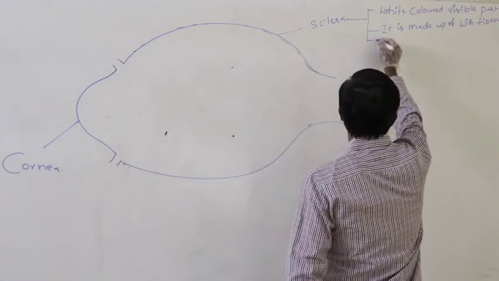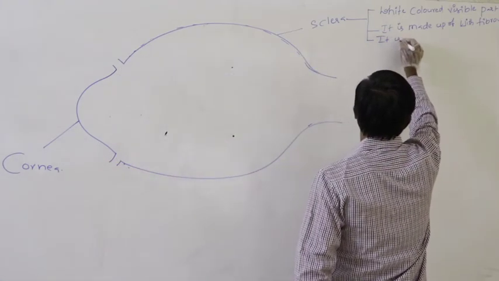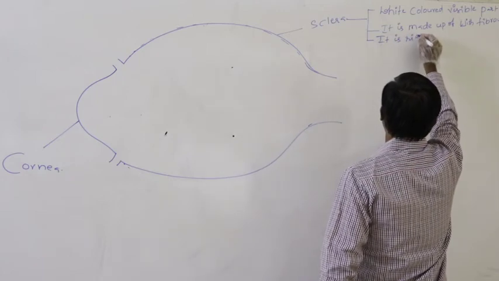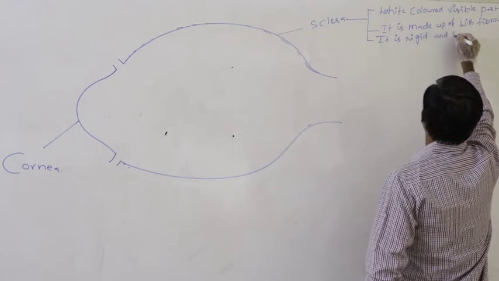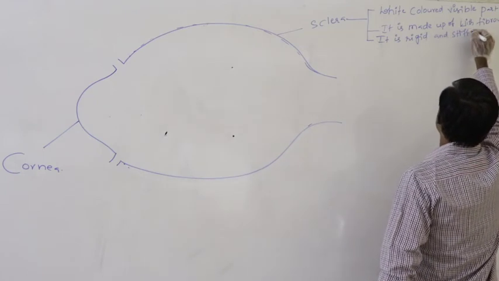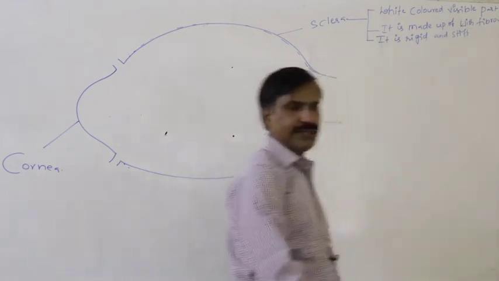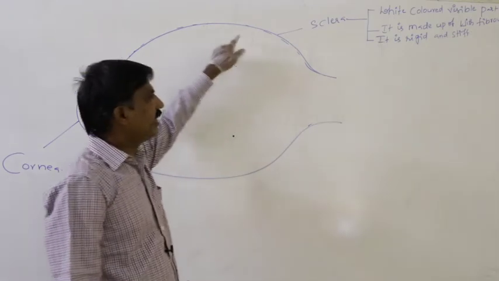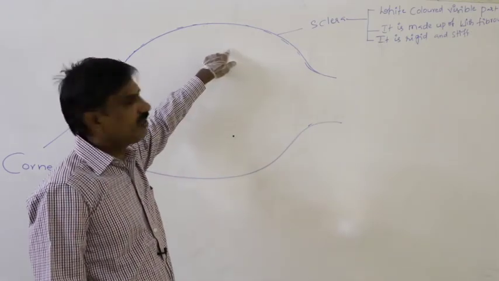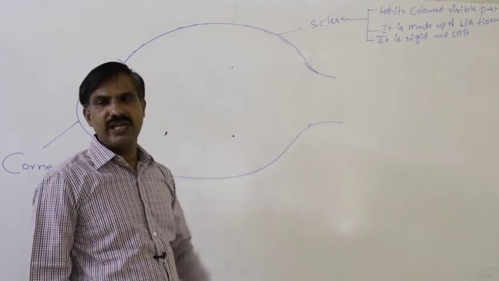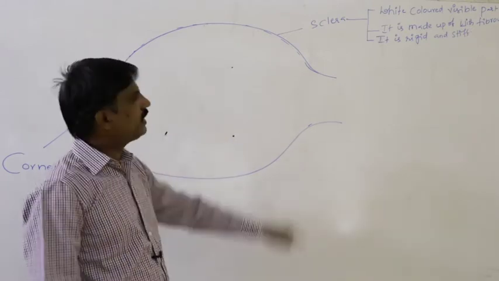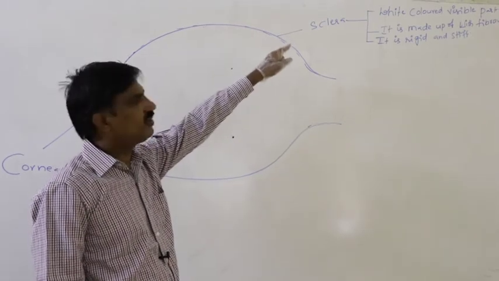So that only it is rigid. It is rigid and stiff. So that only it provides protection to the inner parts. Whatever white colored visible part there is in our eye is the sclera.